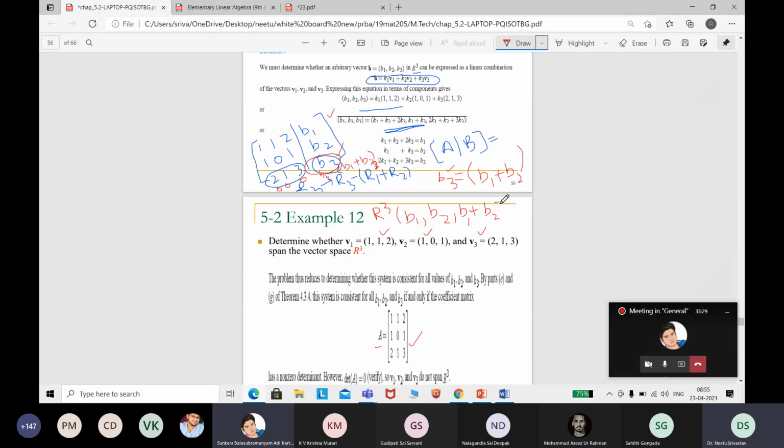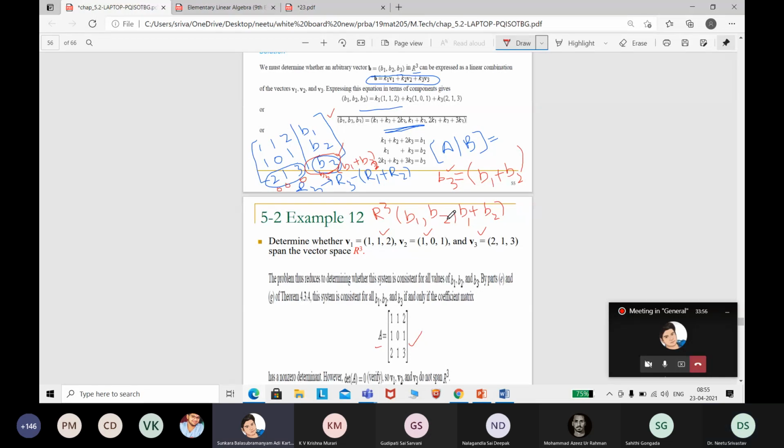R3 is a big set. It need not have to be like this. I can take 1, 2, 3. Yes, it is satisfying this condition. What if I take 1, 2, 4? 1, 2, 4 is also from R3, correct? Yes, ma'am. But 1, 2, 4 is not satisfying this condition. So it means this V1, V2, V3 cannot be the spanning set for 1, 2, 4.